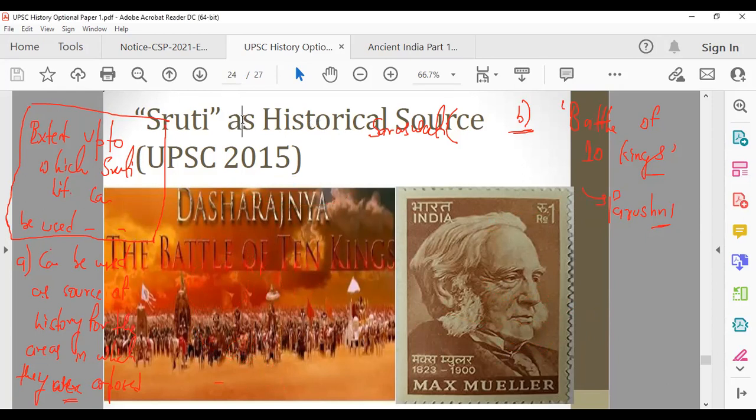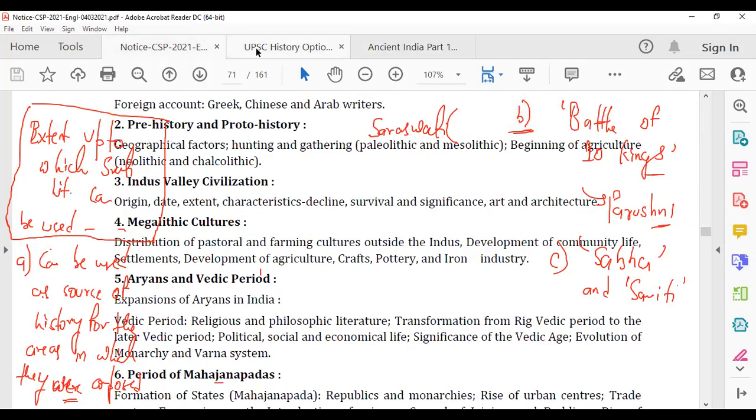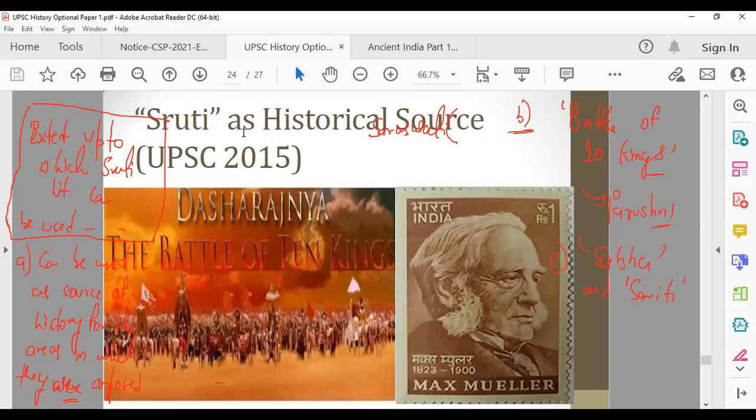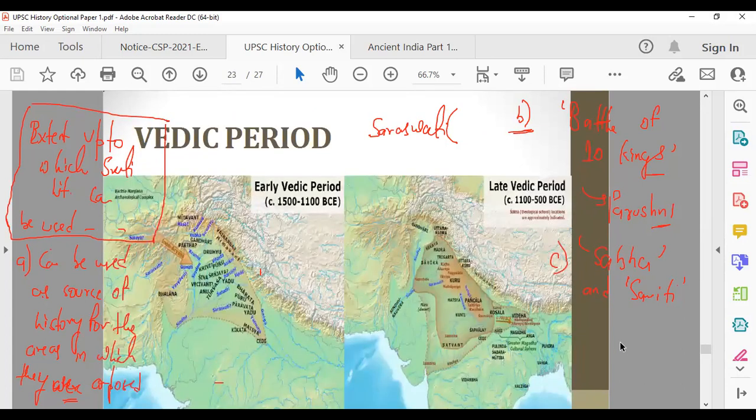What else can you talk about? There are references to things like Sabha and Samiti. These Vedas, Shruti literature, talk about Sabha and Samiti, which indeed happened. When we talk about the Vedas in detail, in topic 5, we'll talk about this in detail. You will hear that initially in the early Vedic period, the concept of kingdoms etc. was missing. Kingdoms happened during the second urbanization, or the 16 Mahajanpadas, in the 6th century BC. We are talking about the 1500 BC period.